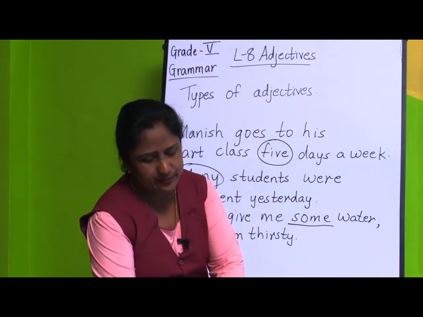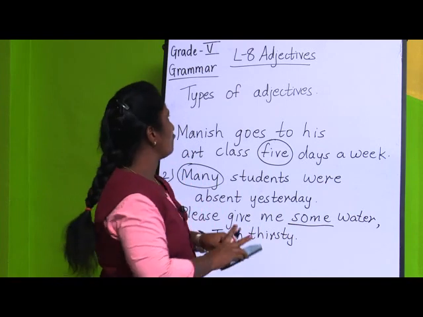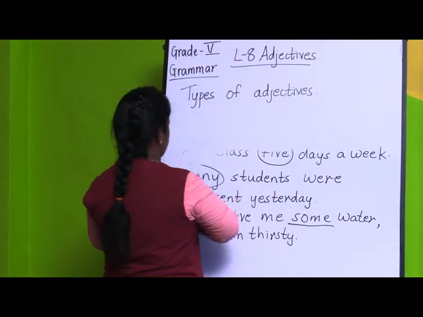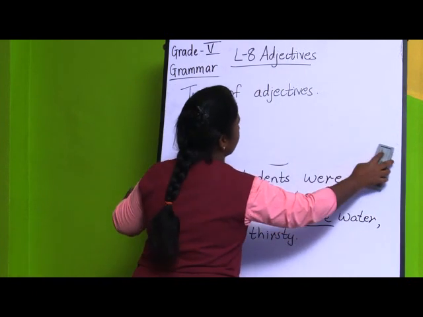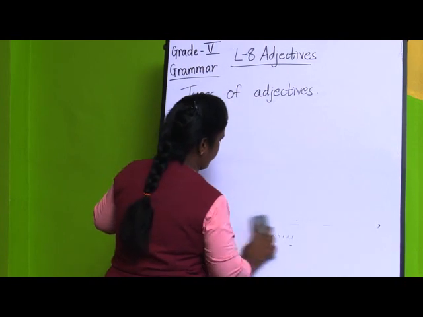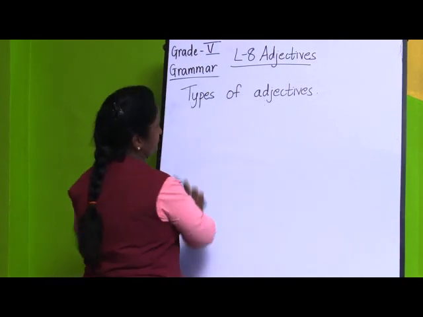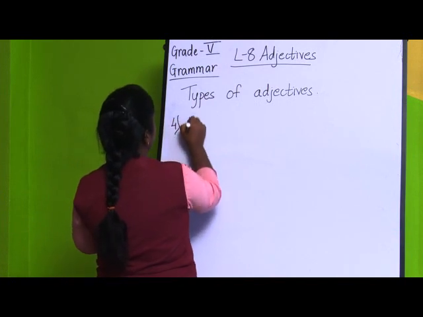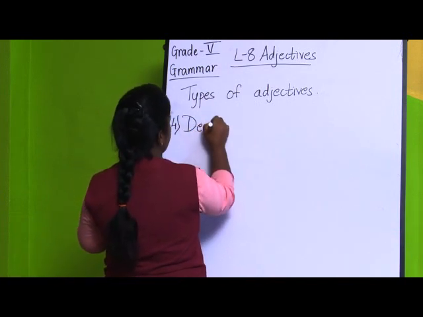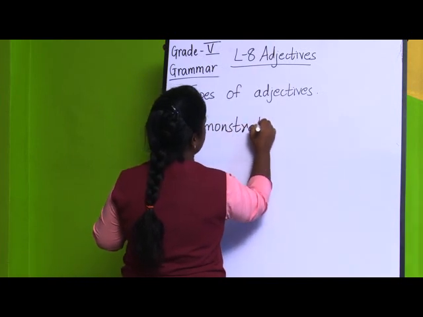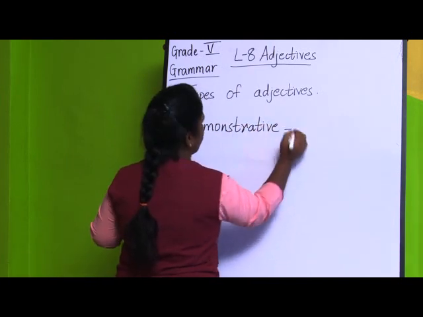Next, we will be moving to the fourth type of adjective, that is the demonstrative adjective. What is a demonstrative adjective?